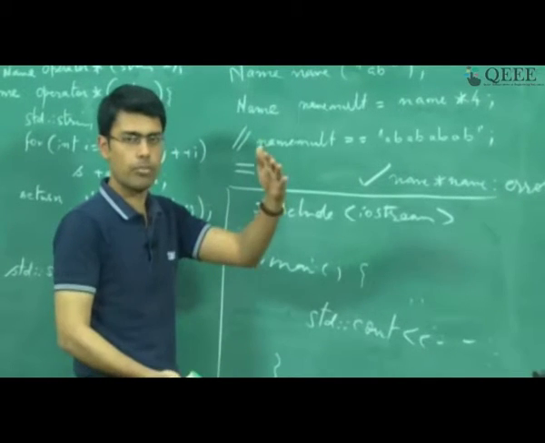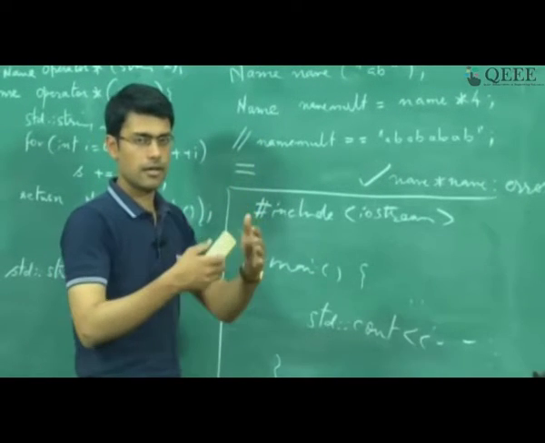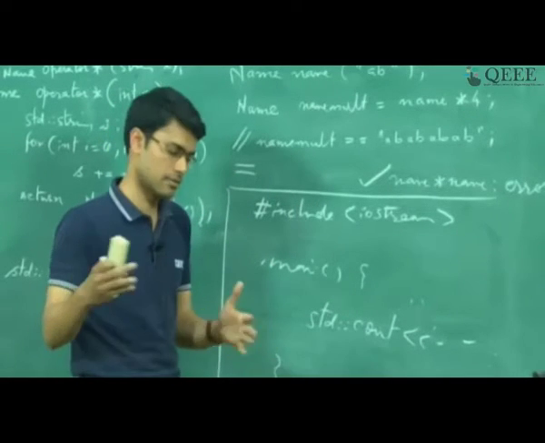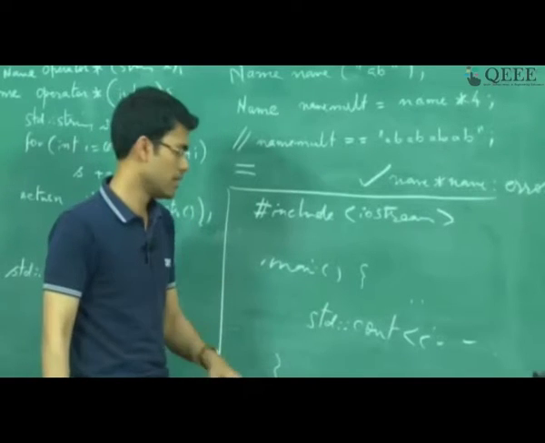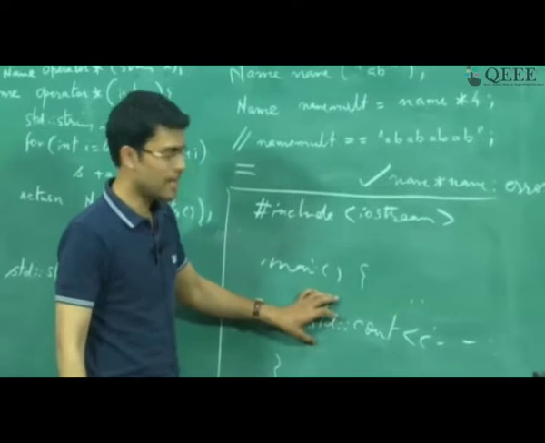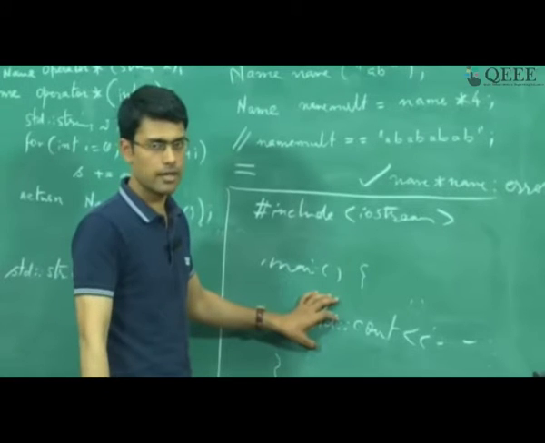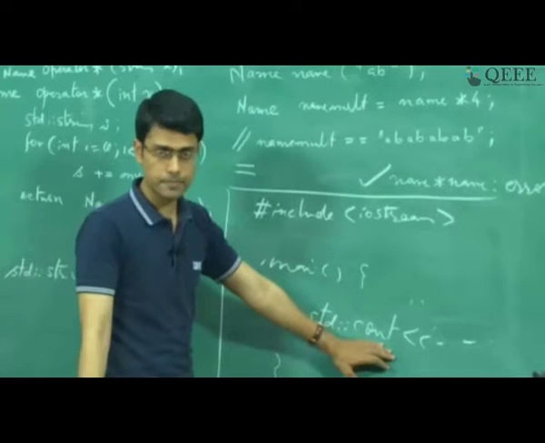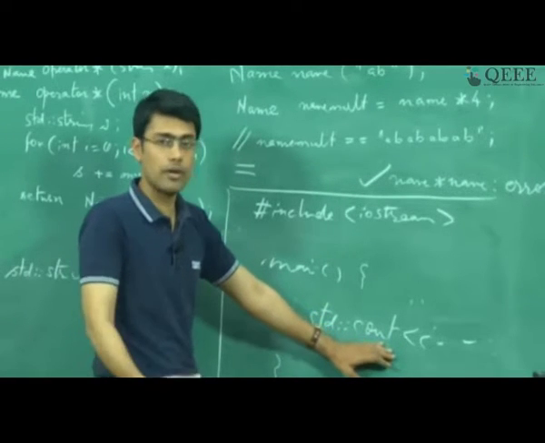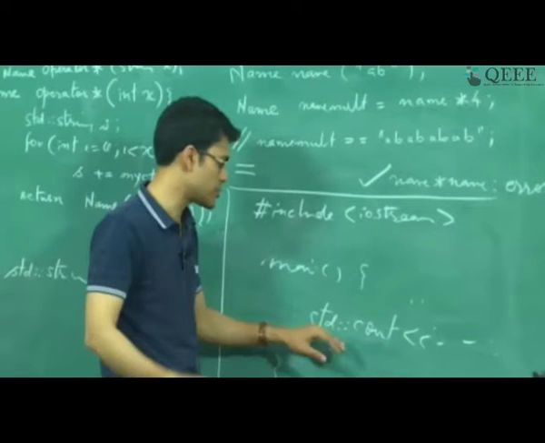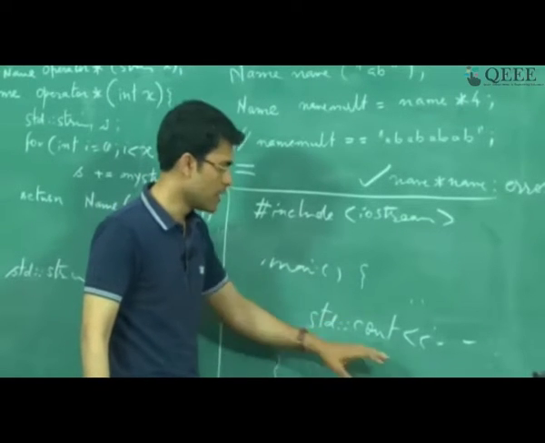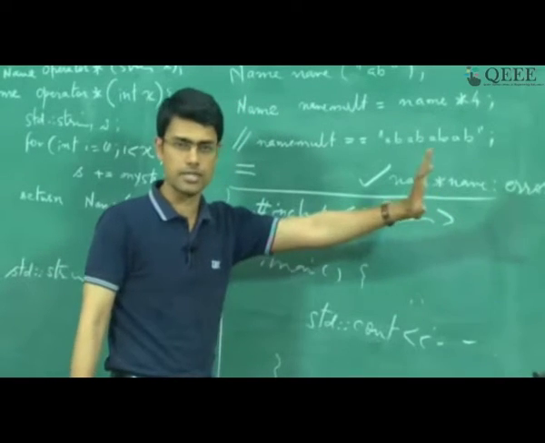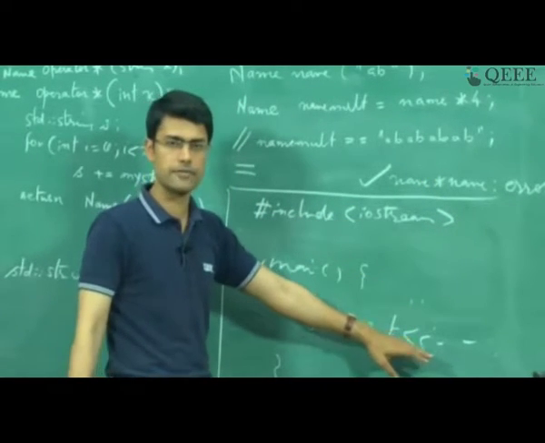Namespace is simply a scope, a block, which defines a scope in which you can declare different variables, different functions, etc. So std is a standard namespace provided by C++. Inside that there is an object cout. This cout is not a global variable, it's something inside the namespace, inside this scope std, on which object I am going to invoke the left shift operator with certain arguments, which takes care of invoking the left shift operator's implementation.